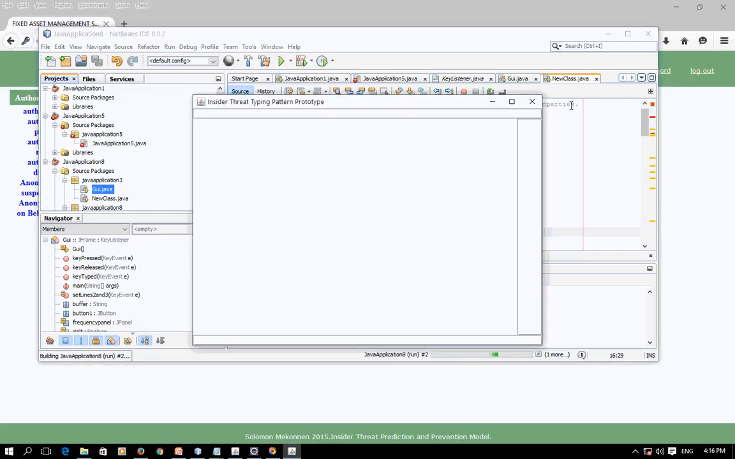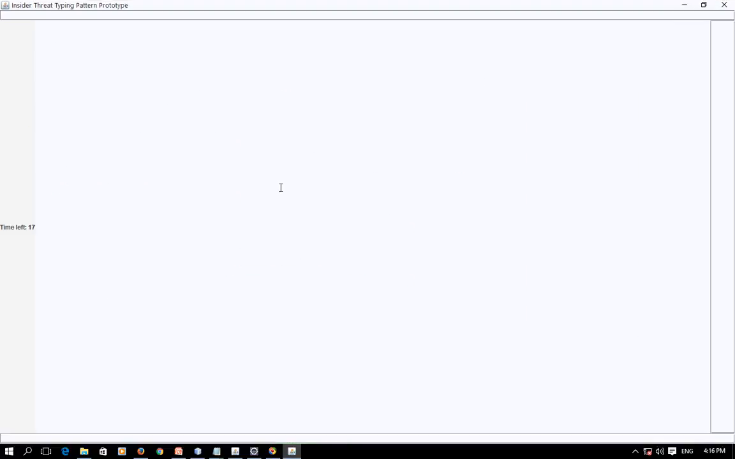one individual as an example. Now let's see one individual typing a sequence of characters. So this individual's typing is abnormal. So according to this prototype, the keystroke of this individual is abnormal.